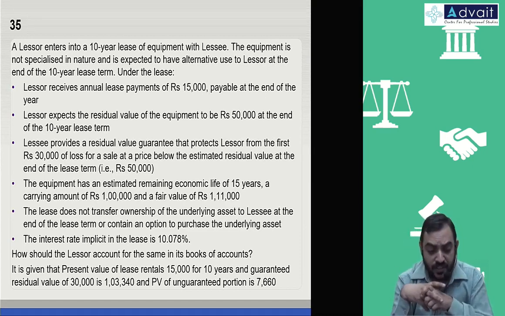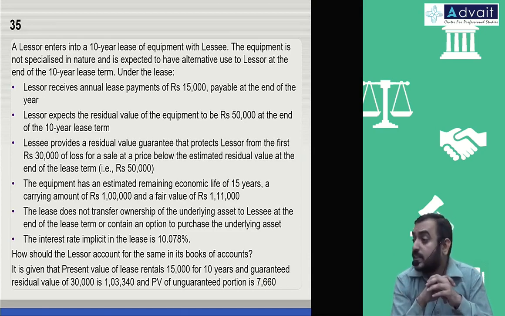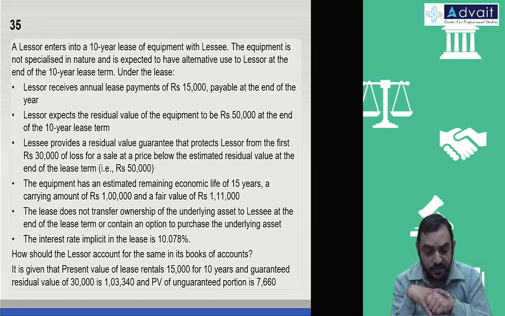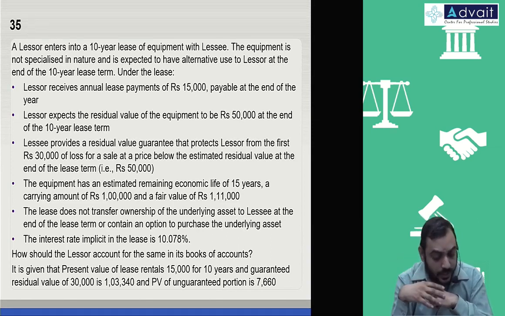So basically 50,000 is the residual value expected, 30,000 is guaranteed by the lessee. So 20,000 is unguaranteed residual value. The equipment has an estimated economic life of 15 years and a carrying amount of 1 lakh, fair value of 1,11,000.